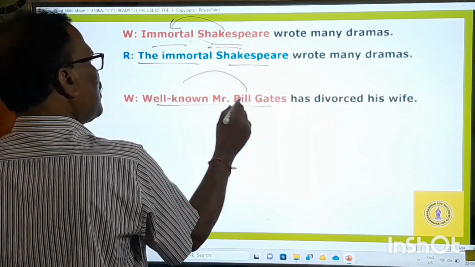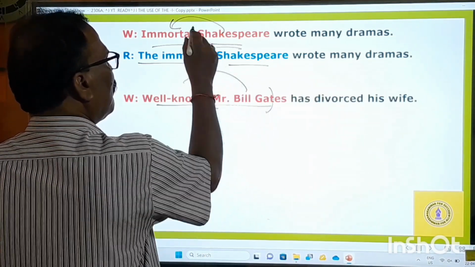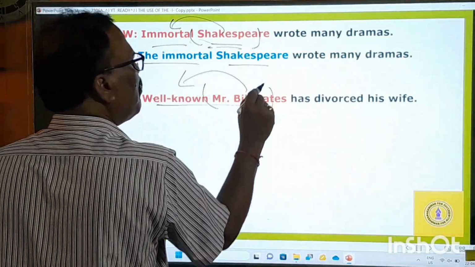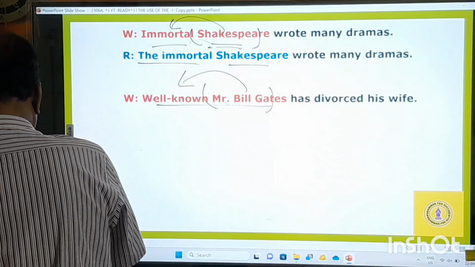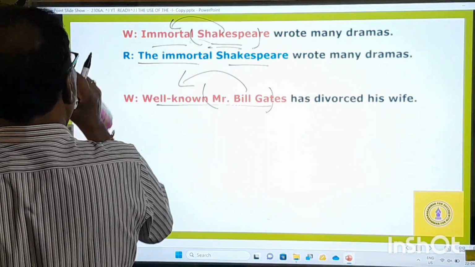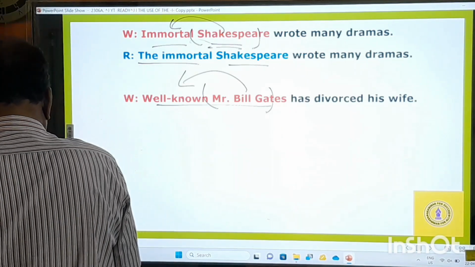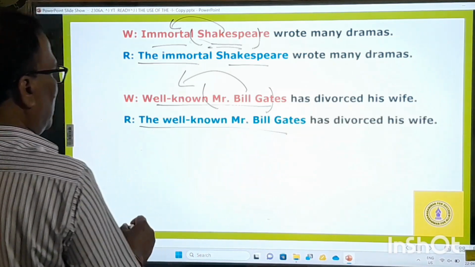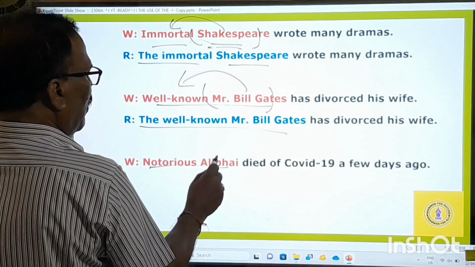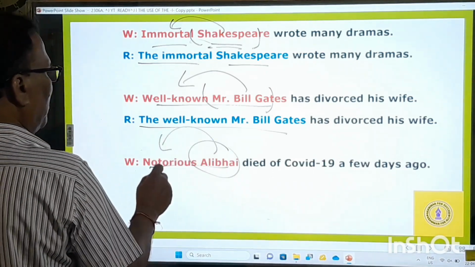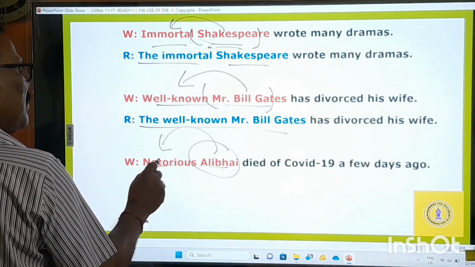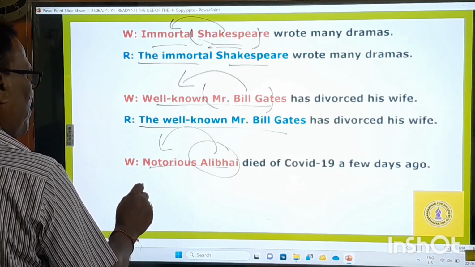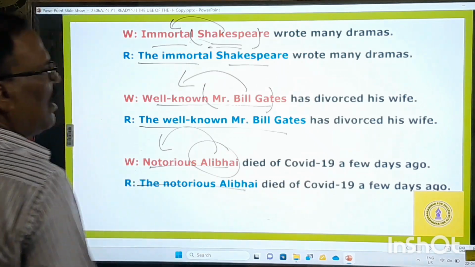Bill Gates is a proper noun, but it is being described by this adjective, well-known. So, the well-known Mr. Bill Gates. Notorious Alibi. Alibi is a proper noun, but before that, there is an adjective, a qualifying word. So you have to say the notorious Alibi.